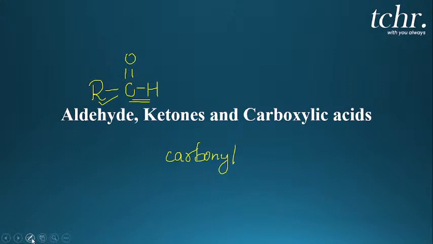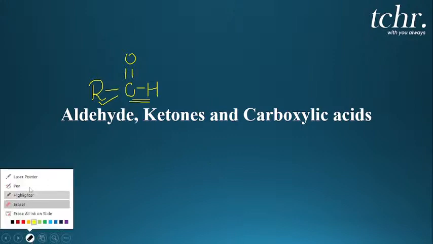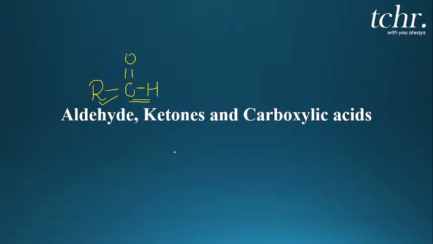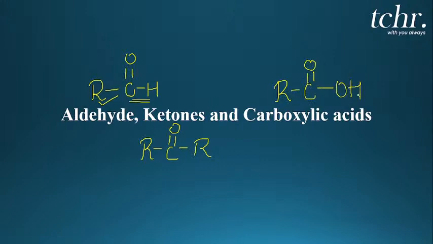Then how do you write the ketone functional group? Yes, in ketone, the carbonyl carbon or the carbonyl group is bonded to two alkyl groups. Yes, it is R-C double bond O-R. It is a ketone. Whereas carboxylic acid, COOH, you know, right? Carboxylic acid means C double bond O, single bond OH. We call it carboxylic acid.